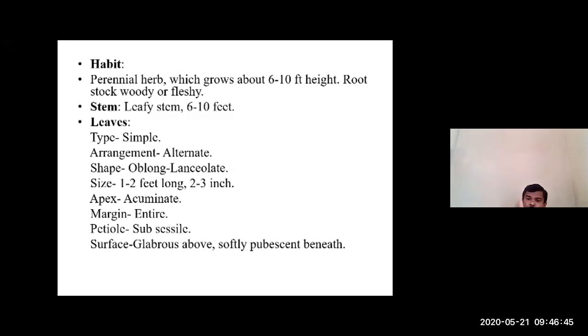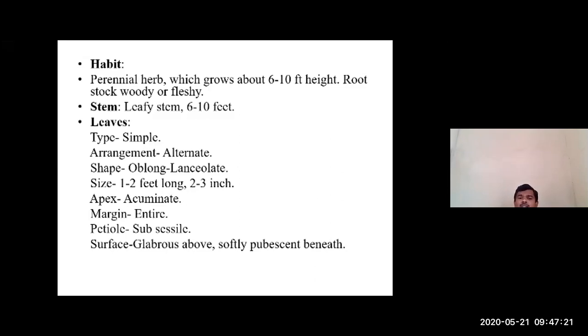It grows about 6 to 10 feet in height, and based on the height, this comes under shrub, that is gulma. But based on the nature of the stem, Ela is considered under the herb, and the rootstock is woody or fleshy. Immediately after explaining the Swarupa, they explain the rootstock in the Zingiberaceae family. This is one of the important characteristic features. So it is a perennial herb which grows about 6 to 10 feet in height, and the rootstock is woody or fleshy.